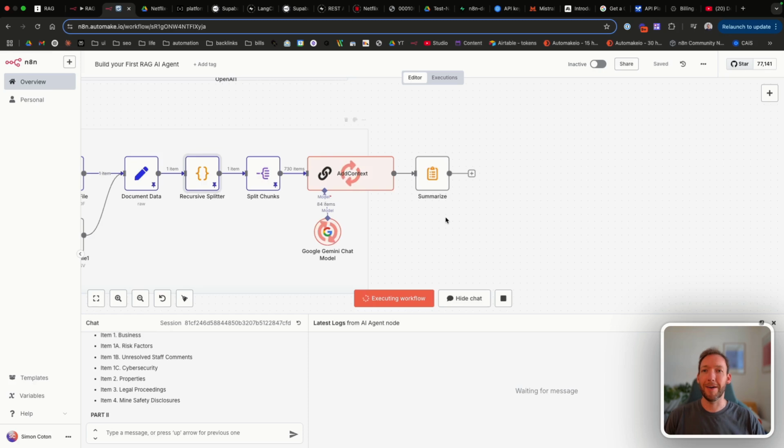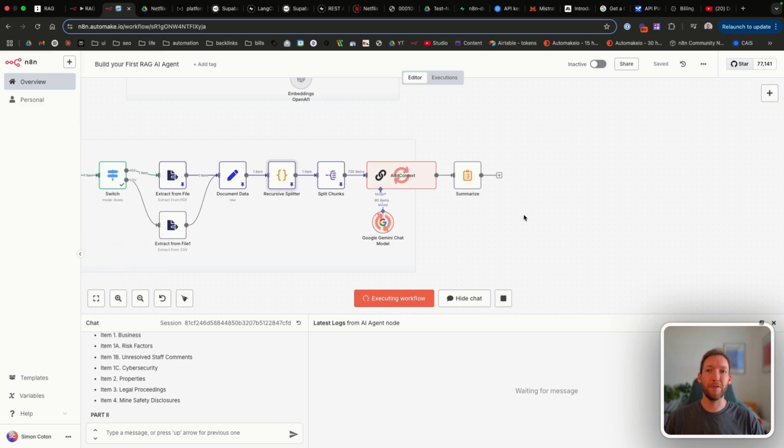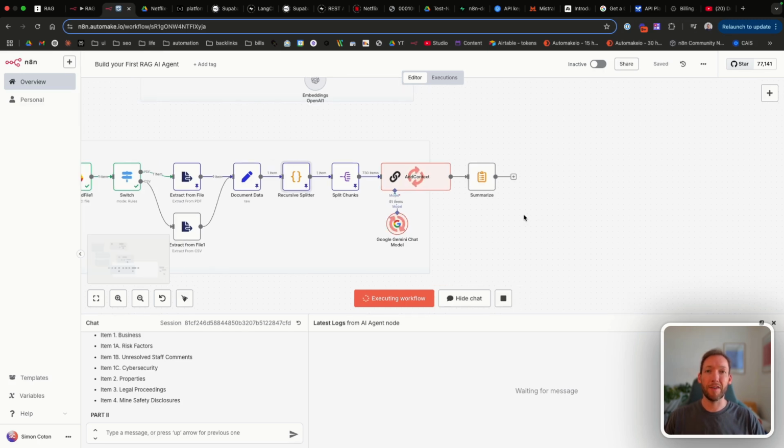So let me talk about a limitation here. So I've been waiting for around 10 minutes. We passed in 730 chunks, and you can see it's only done 87 items. So this is a good method if you can wait for your data, if you're not precious about time.